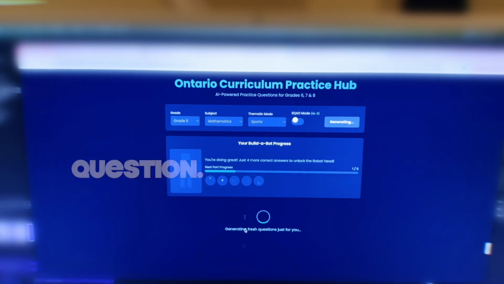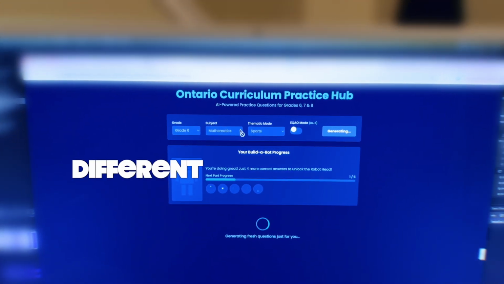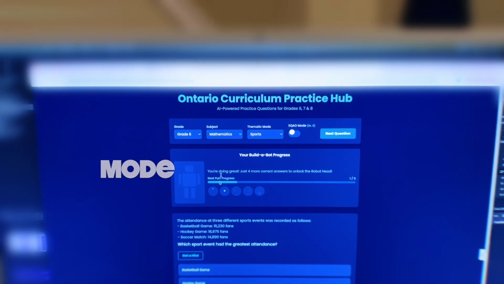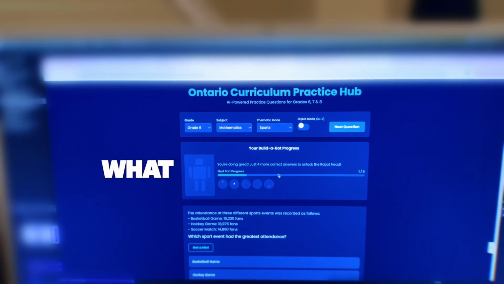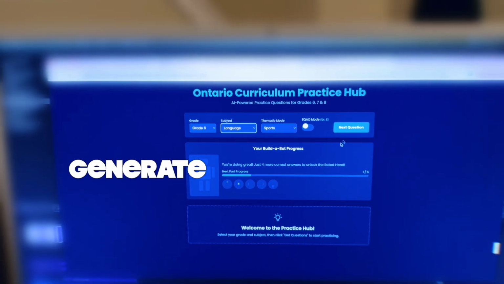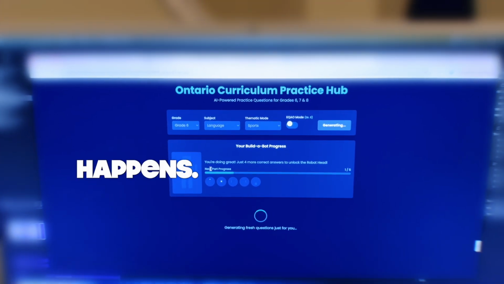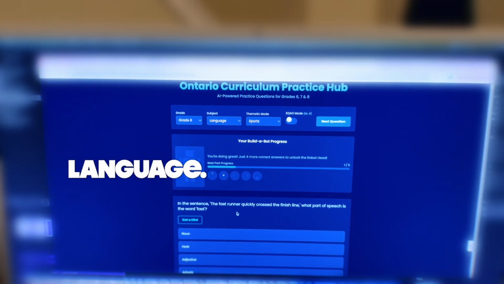Next question. While you're working through at any time, you can skip into a different subject or a different thematic mode without losing your progress of what you've achieved so far. So say I'm like, now I want to work on language, and I just generate a new question. My progress bar should stay. Let's see if that happens. Boom, now I'm working on language.